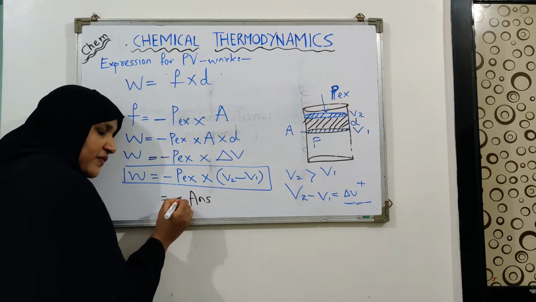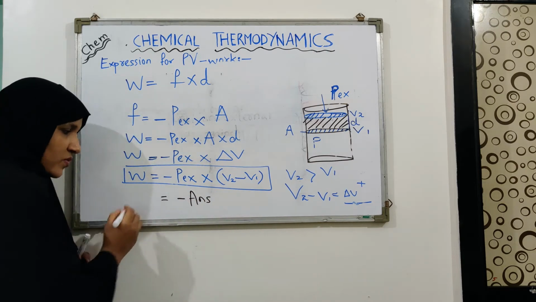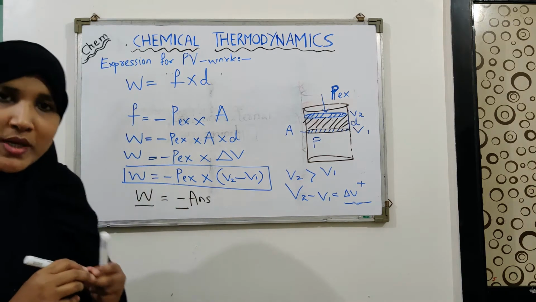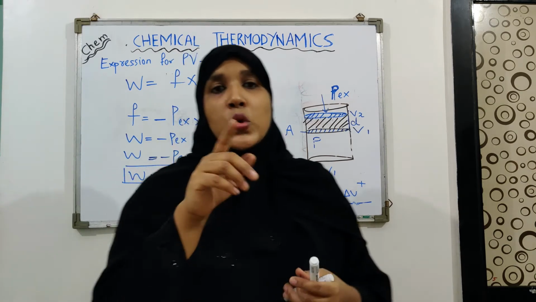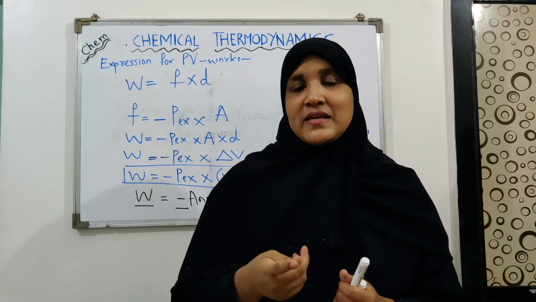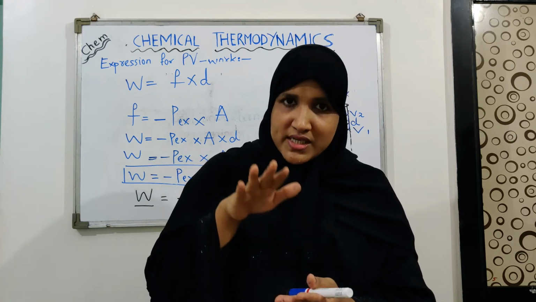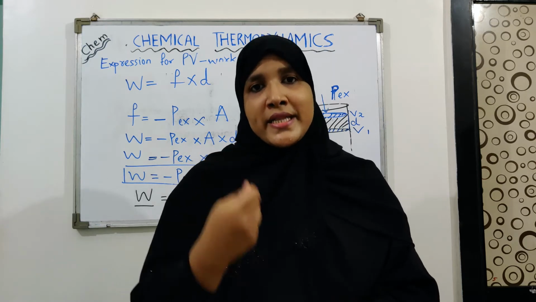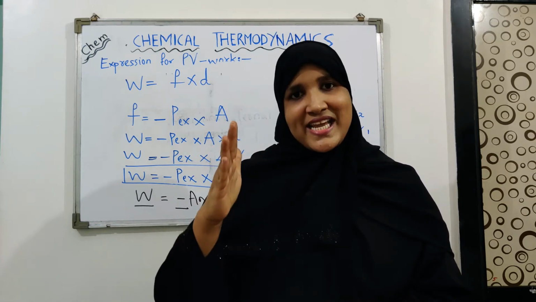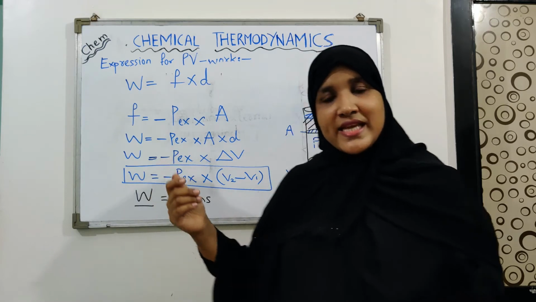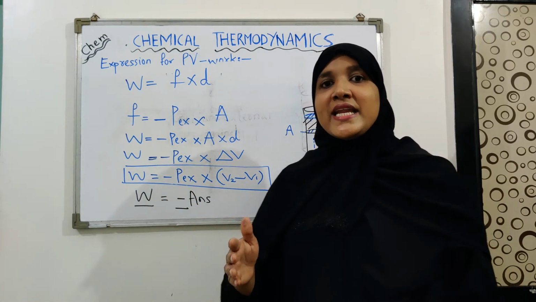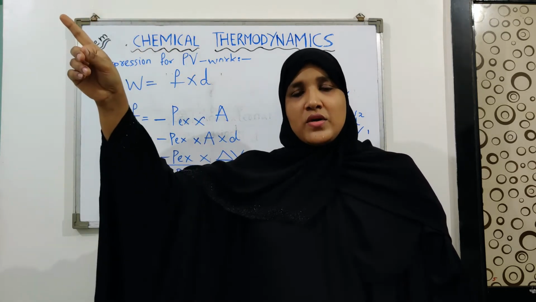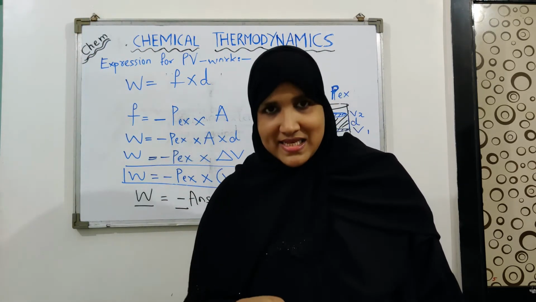Whatever answer you get, before that you will have the negative sign. It means the W you are getting is negative, which indicates that the work is done by the system. Whenever expansion is taking place, the system does the work, and in doing the work, the system loses energy into the surrounding. So this negative indicates that there is loss of energy by the system into the surrounding. That is, work is done by the system.